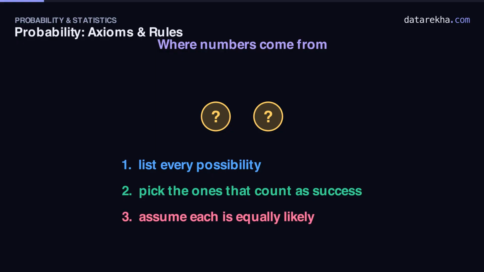Quietly, your mind did three things. It listed every possibility. It picked the ones that count as success, and it assumed each was equally likely. Today, we make that reasoning precise. We'll build a language of sample spaces and events, lay down three axioms, and watch every rule of probability fall out of them.